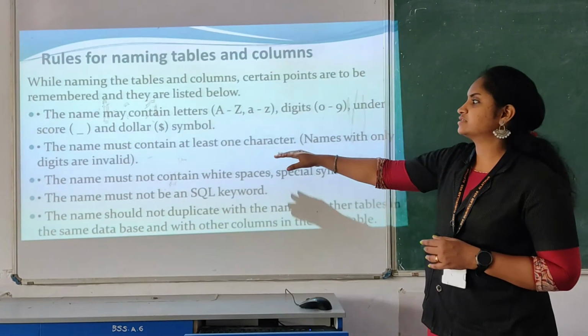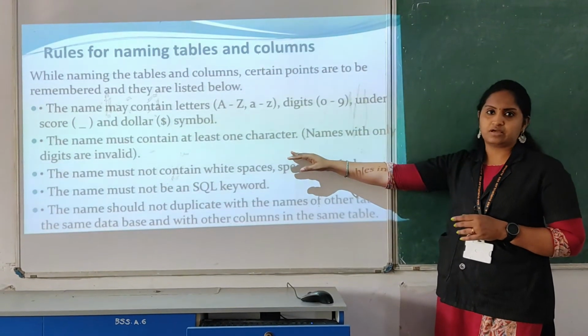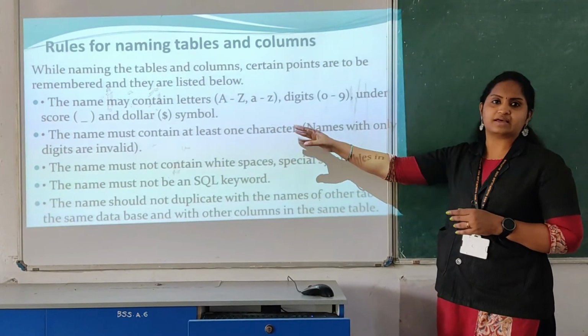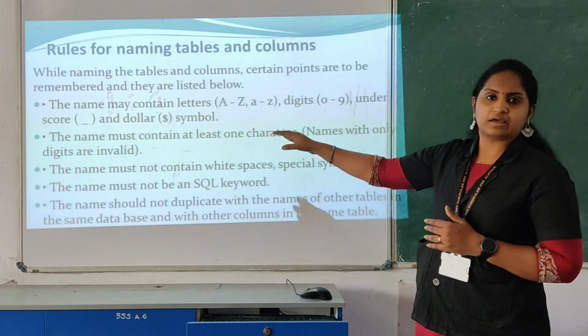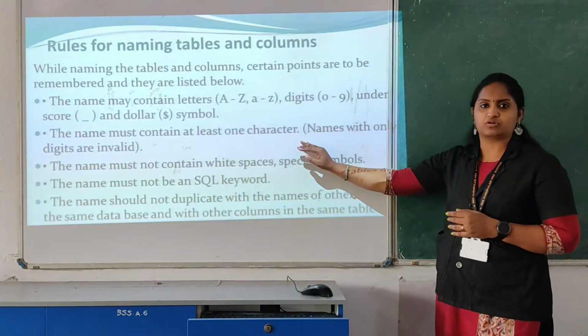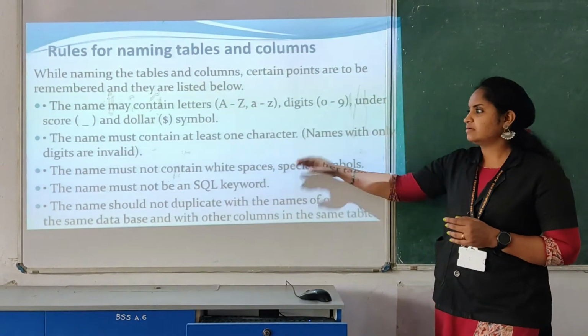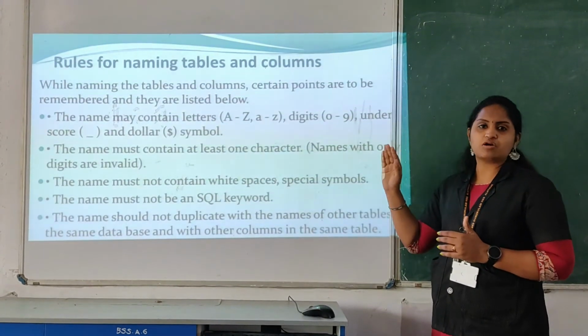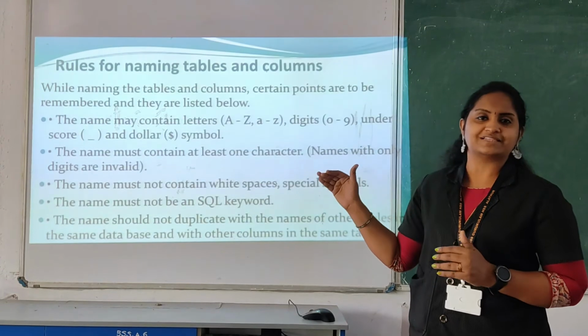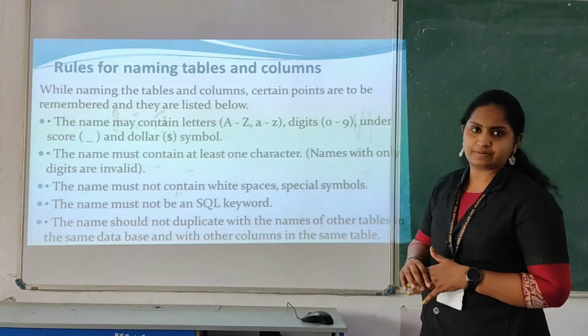The name must contain at least one letter; if you use something like mark1, with numbers, you have to include at least one letter. And the names must not contain white space. If you want to give a space, you can use an underscore instead.